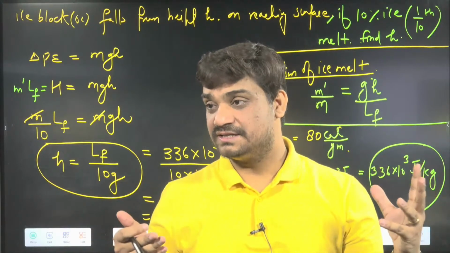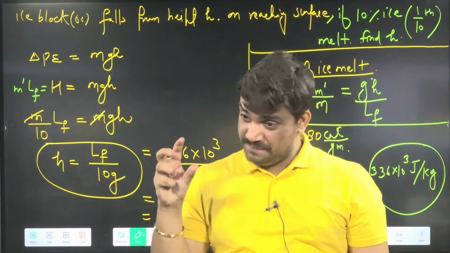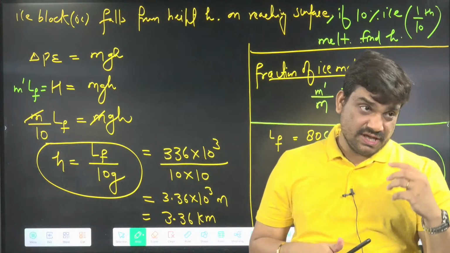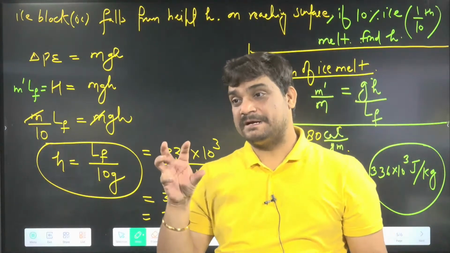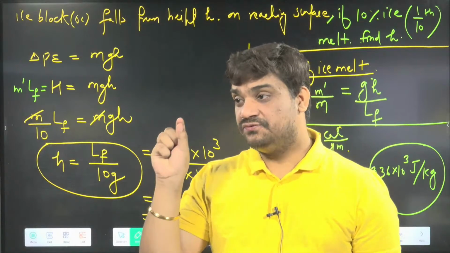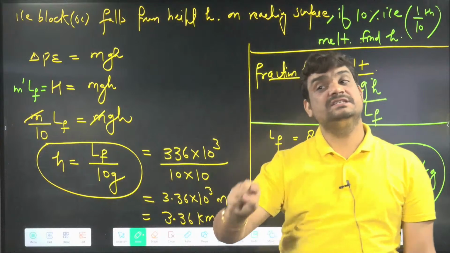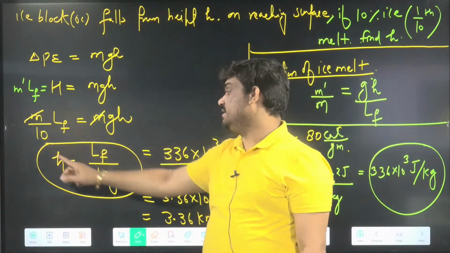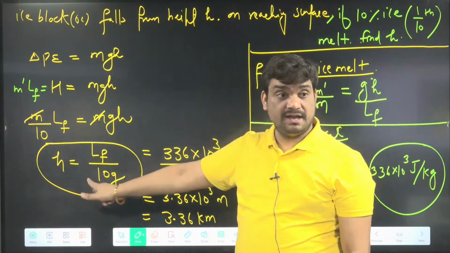Ready? Listen, if I say that 1% of ice melts, then what will happen in this case? Right now I am saying 10%. If it is 1%, then what will be the change? For the 1%, the only change is going to happen here: m by 100 and m by 100. So here also it becomes LF by 100 g. Yes, LF by 100 g, right?